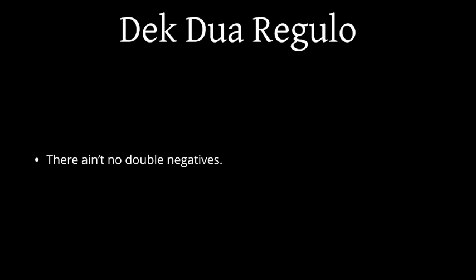The 12th rule tells us that there ain't no double negatives. Sorry, I had to. So if you're using a word that implies nothingness, like nenio, nothing, or neniu, none of these, you should not also be using the negation word ne. Or if you're using nek, you may not want to be using ne, and so on. Don't use double negatives.